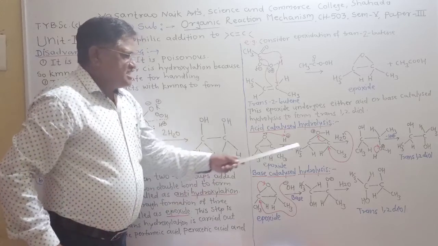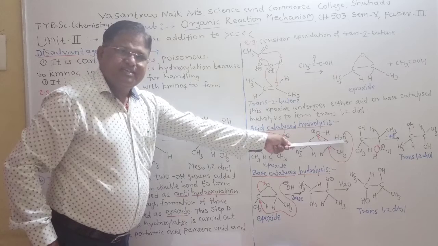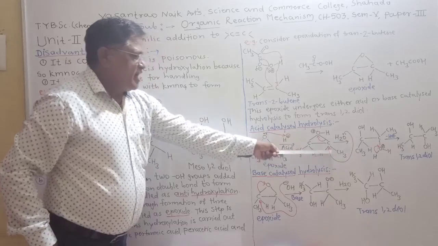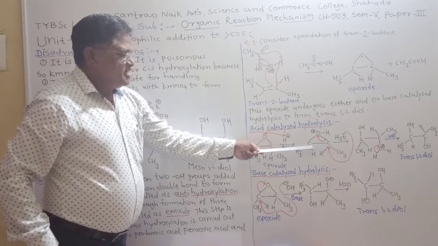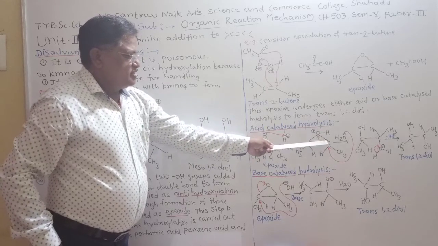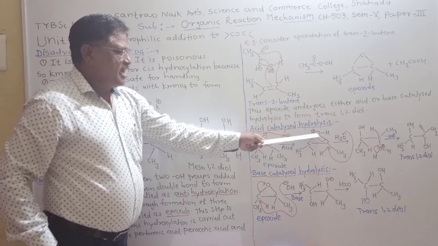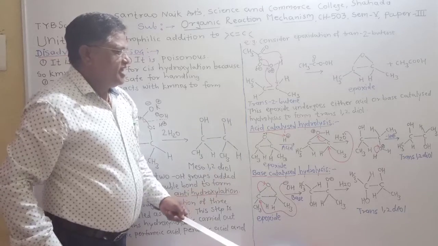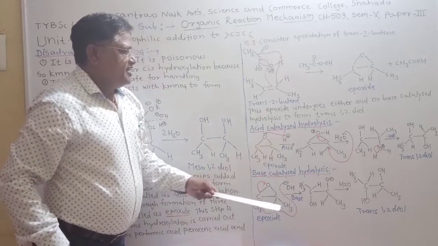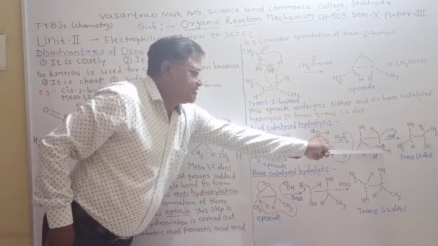When this protonated epoxide undergoes hydrolysis with water, the electron pair of water's oxygen attacks either of the carbon atoms of the epoxide and therefore the bond of this carbon atom is donated to the oxygen atom to neutralize the positive charge, and we get an OH group here and the water molecule gets added on this carbon atom.